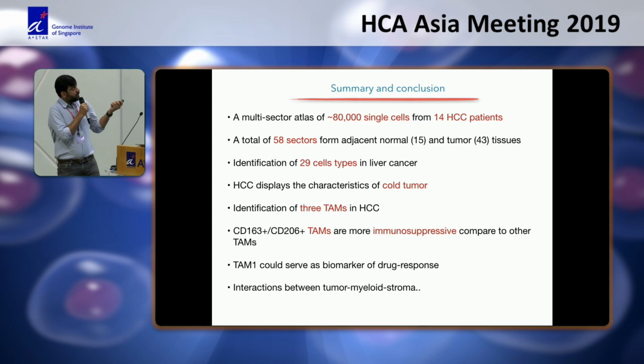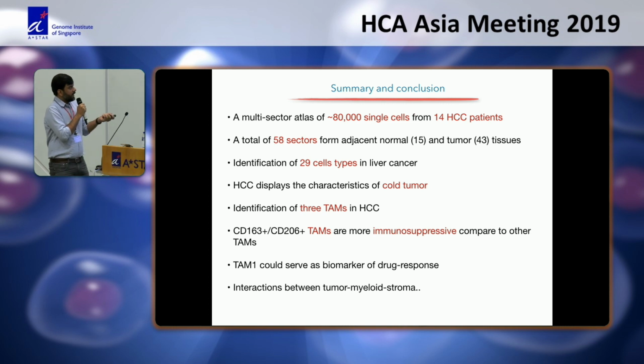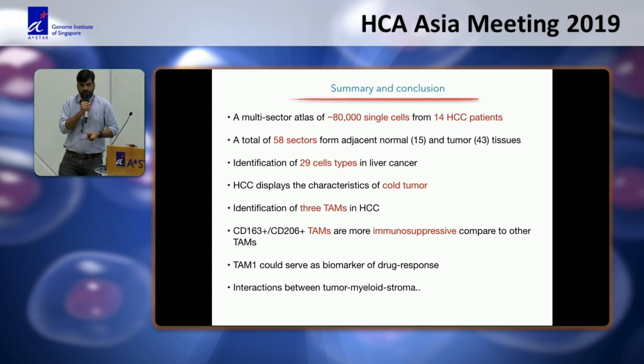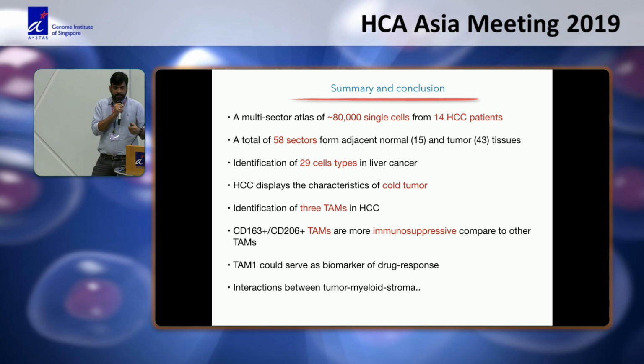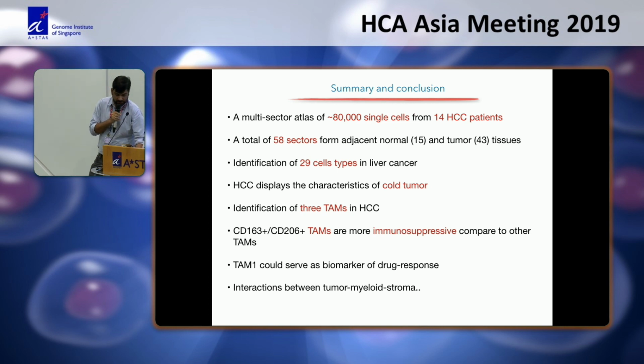So to summarize, I have shown you our initial effort of making an HCC atlas, where we have profiled 14 patients, 80,000 cells from 58 sectors, 15 normal and 43 tumor. We found 29 major cell types, but there are many more cell states. It shows the sign of a cold tumor, with 3 TAM populations, one of them more immunosuppressive. And now we are interested in looking at whether this TAM could serve as a biomarker of drug response, and how these cells interact with other stromal cells, for example fibroblasts or endothelial cells. Right now we have just talked about the interaction between T cells and macrophages.